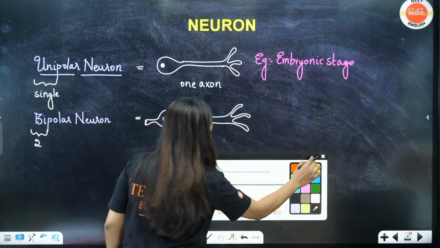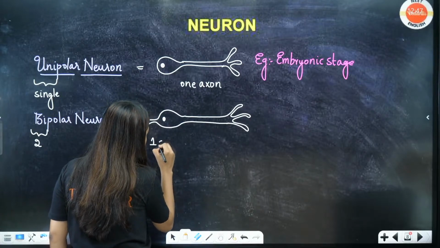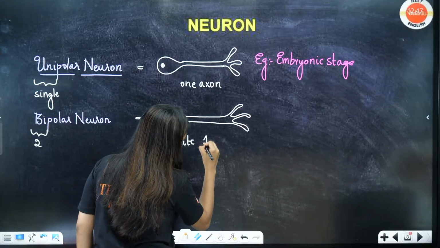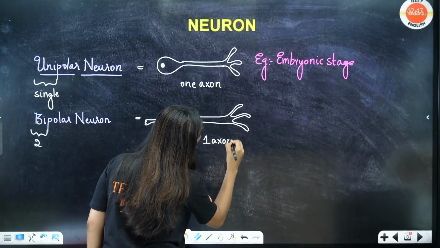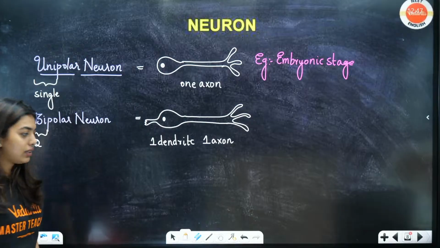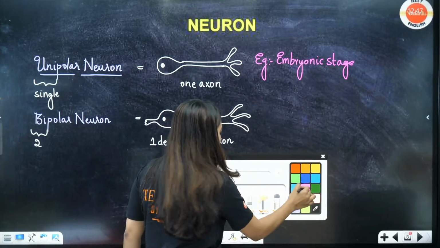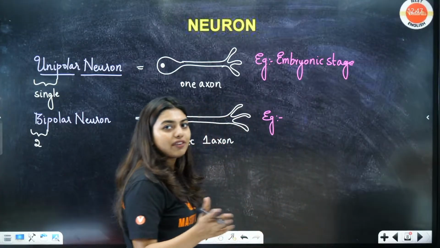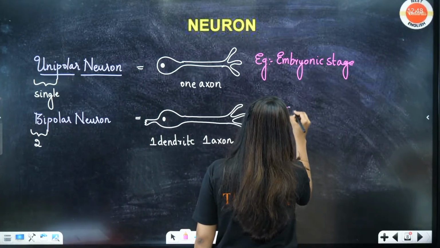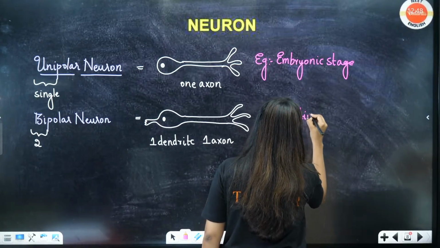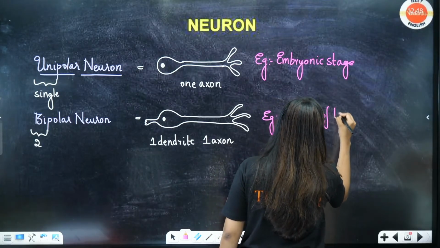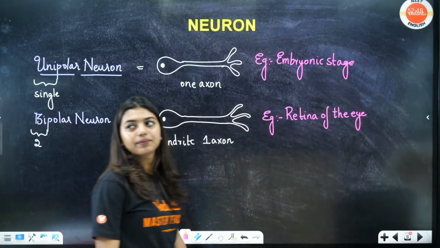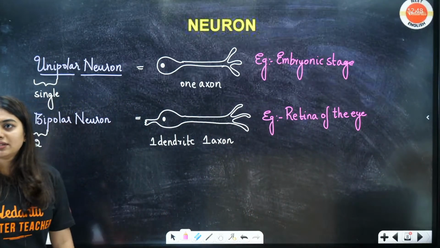Normally we draw multiple dendrites. So, one dendrite, one axon. Any doubt? Now, where is it found? This is found in the retina of the eye, and it is also found in the olfactory epithelium. Clear?